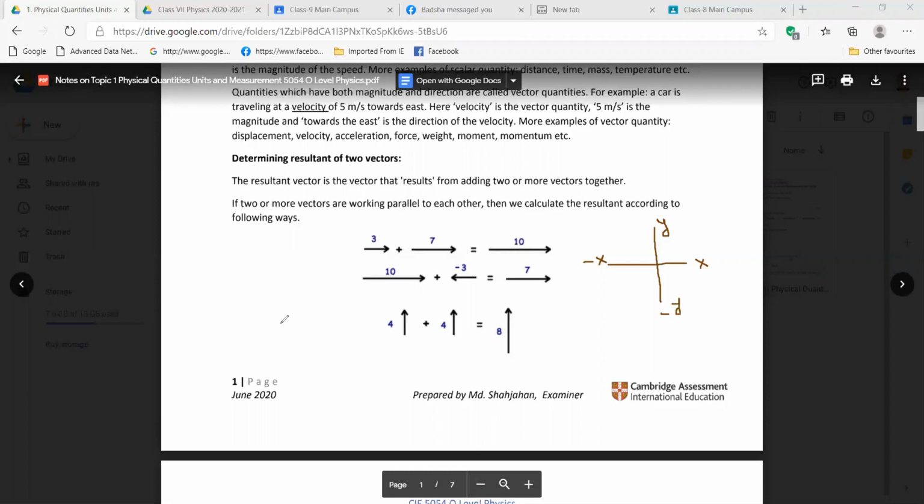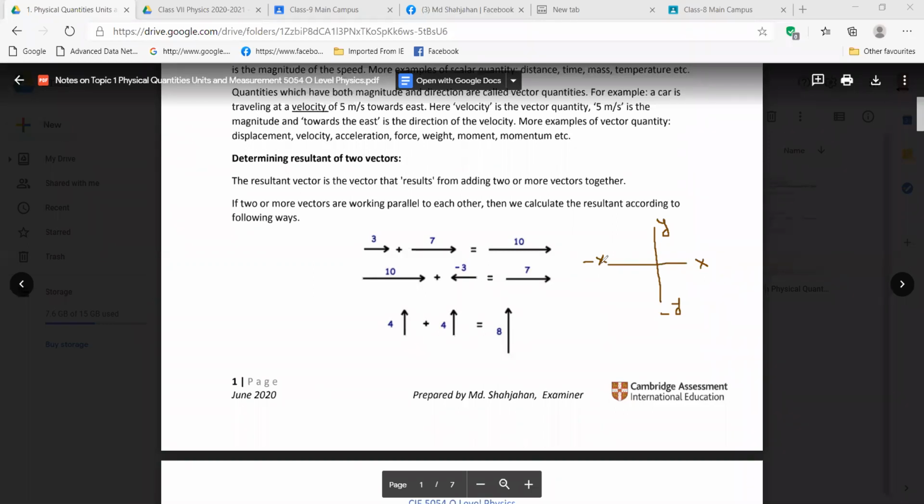The second one, that second, minus 3. Yeah, the second one, look at this one here. Here is the x-axis and y-axis, right? So from this origin, if you go right, this is positive, right? You see here, it's written positive. Then if you go to the left side, it's negative.